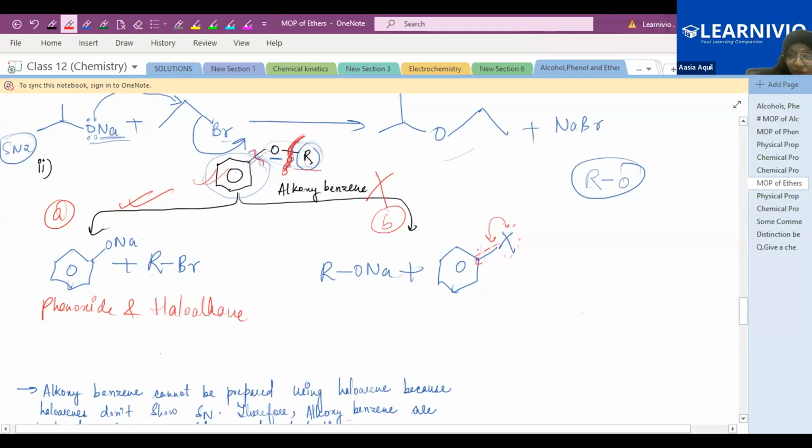So always, you don't break this bond. If this is an ether, always break the bond after this oxygen, not this bond, because this has a partial double bond character, which is very difficult to break. Is this clear?